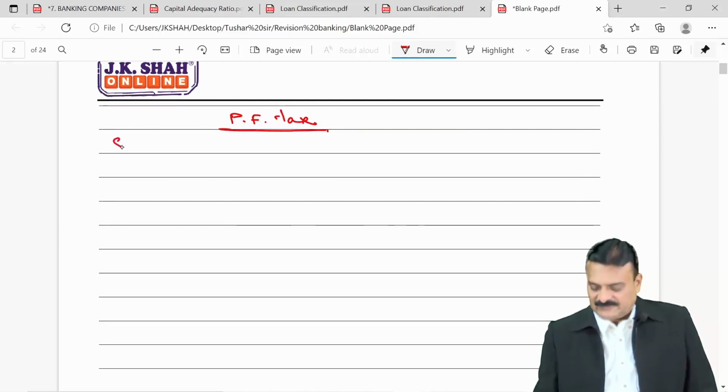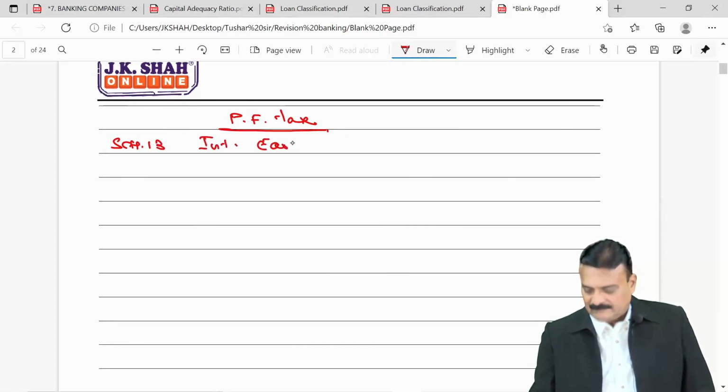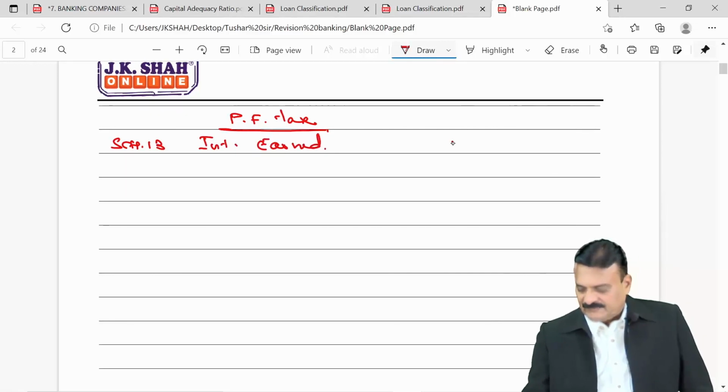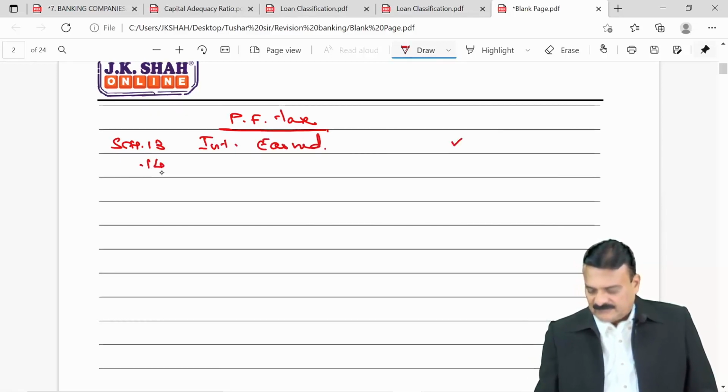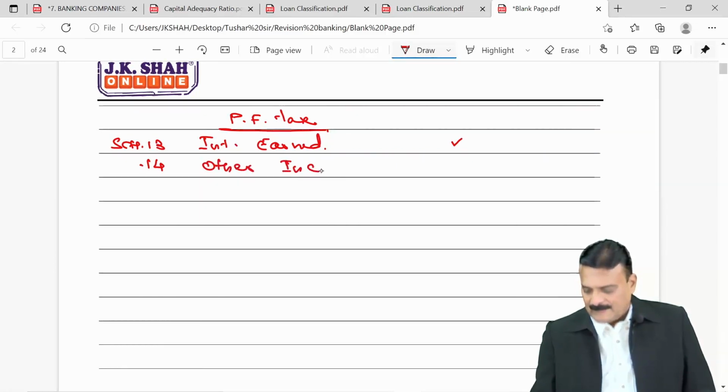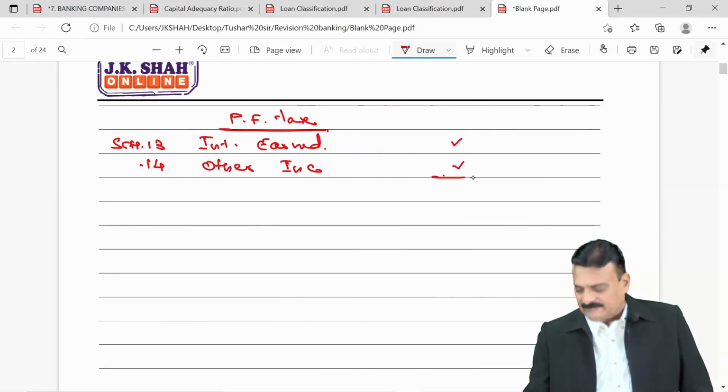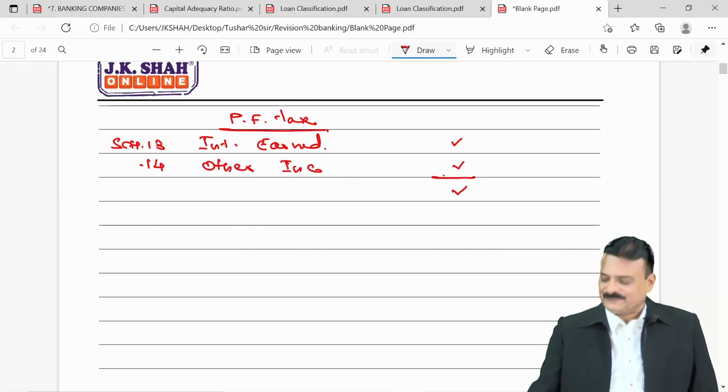Incomes: Schedule 13, interest earned, Schedule 14, other income. So, that will give you total of incomes.